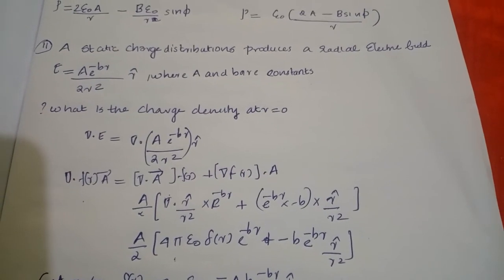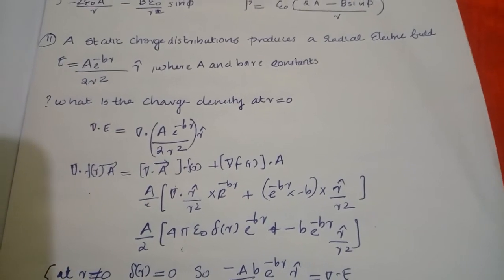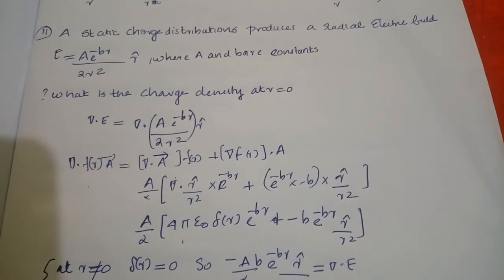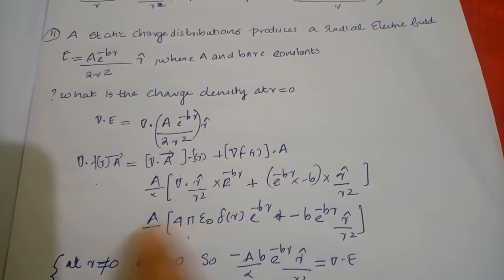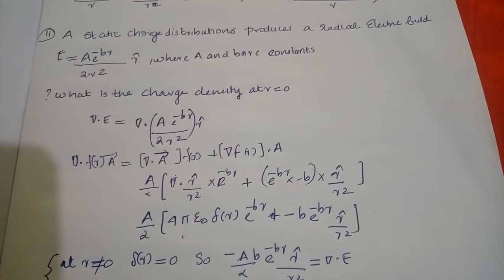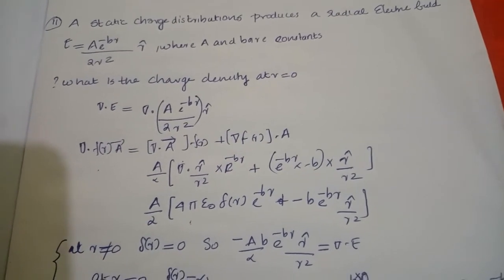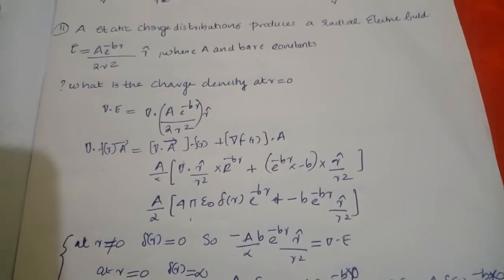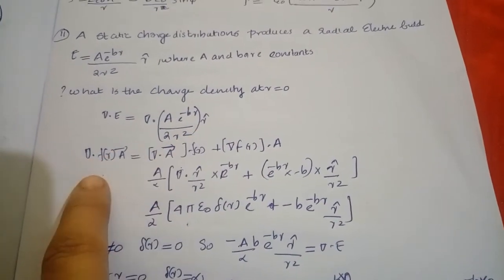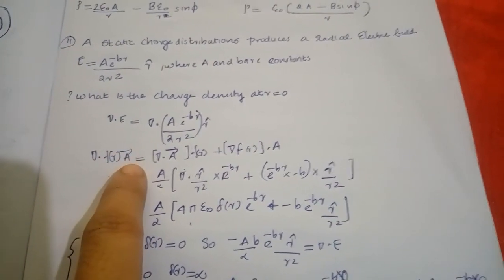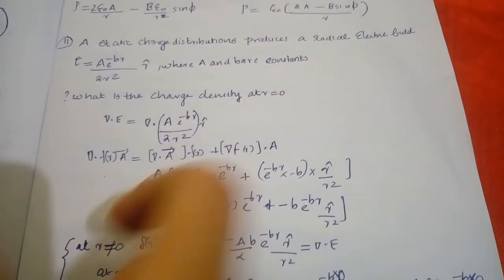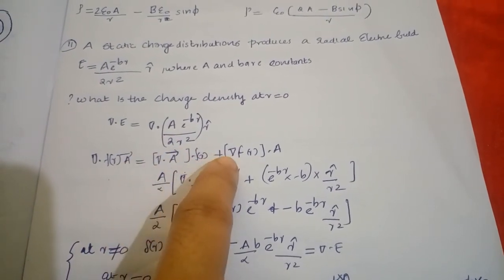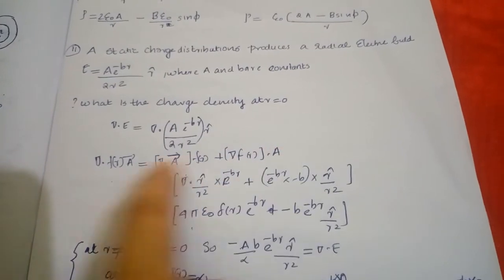Okay, next question. A static charge distribution produces a radial electric field E is equal to a e raised to minus br divided by 2r square r cap, where a and b are constants. What is the charge density at r is equal to 0? You know that to find the charge density we have to take the divergence. So del dot of f of r times a bar, that is a function of r and a vector. That is del dot a f of r plus del f dot a. So this should be remembered for this question.